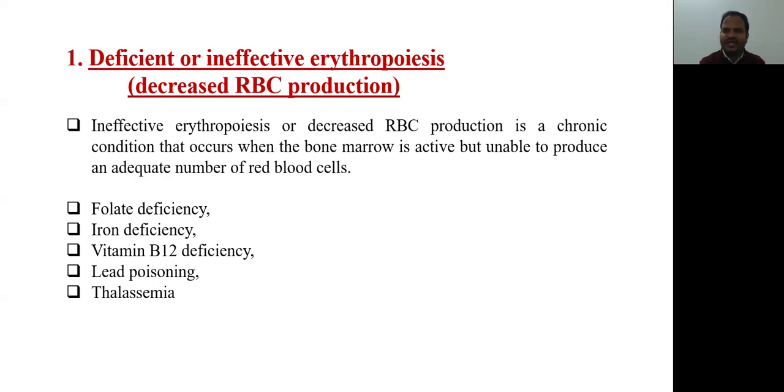What are the causes of ineffective erythropoiesis? That includes folate deficiency, that is vitamin B9 deficiency, then iron deficiency, vitamin B12 deficiency, that is hydroxocobalamin deficiency, then lead poisoning and thalassemia. These are certain causes where bone marrow is normal, but because of deficiency of these minerals or vitamins, effective erythropoiesis is not working.